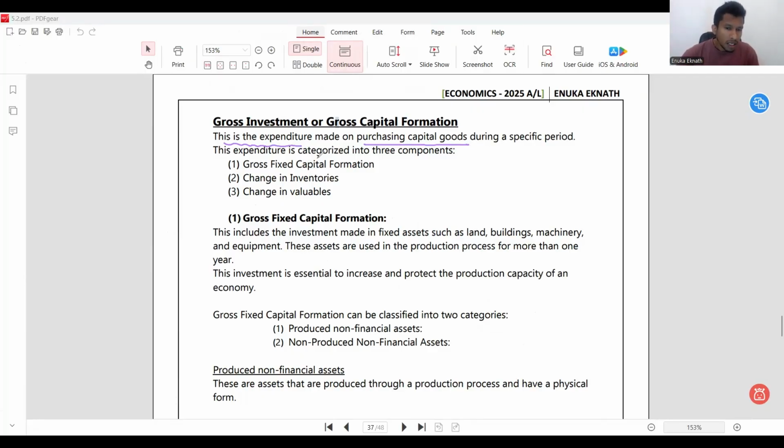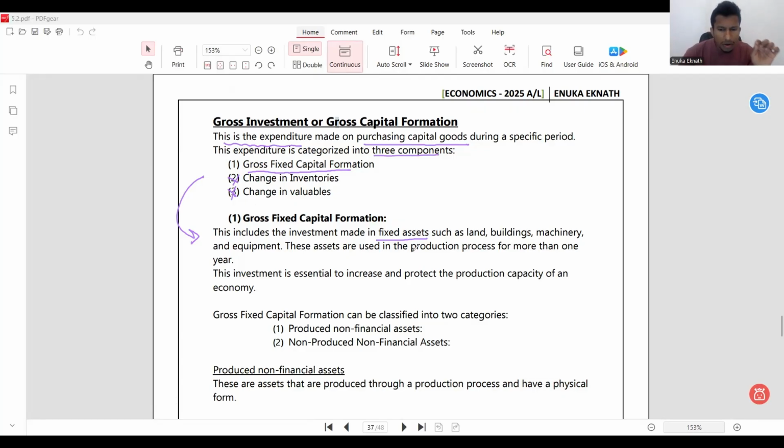And this expenditure is categorized into three components. The first one, gross fixed capital formation. We have a second one and a third one, but we are not going to focus on these at this moment. Right. So look at the gross fixed capital formation note. It says this includes the investment made in fixed assets such as land, buildings, machinery, and equipment.